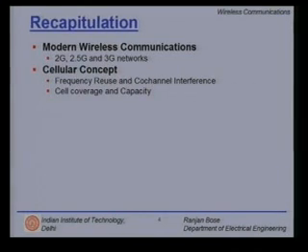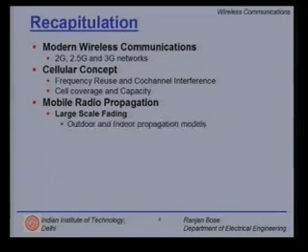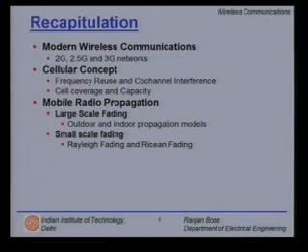We then looked at cell coverage and cell capacity. Then we studied the mobile radio propagation, where we looked at the large scale fading, which involved outdoor and indoor propagation models, as well as small scale fading, wherein we looked at Rayleigh fading and Rician fading.